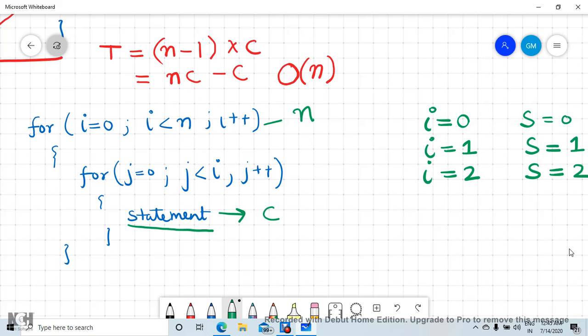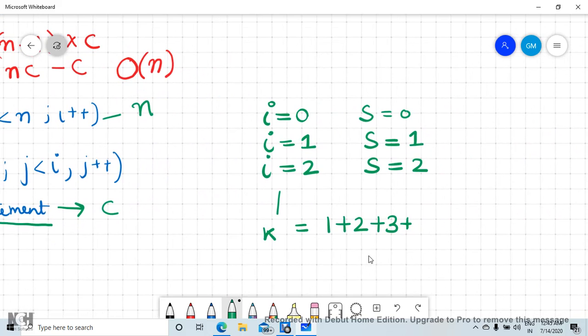So for a value k it will be executed 1 plus 2 plus 3 plus up to k times, and if it is n, it will be executed 1 plus 2 plus 3 plus 4 and so on up to n.